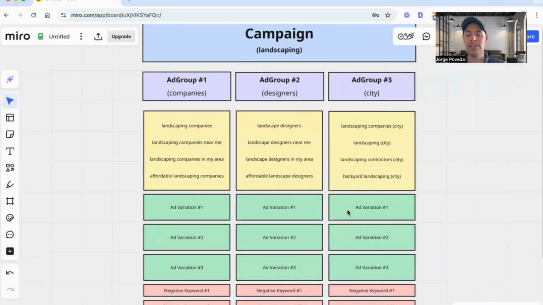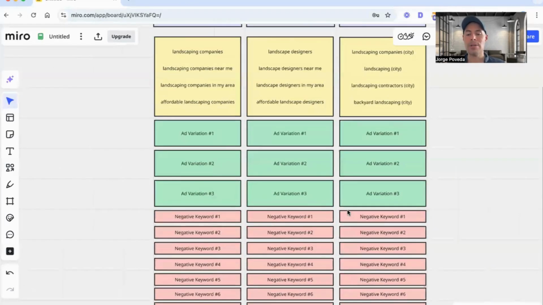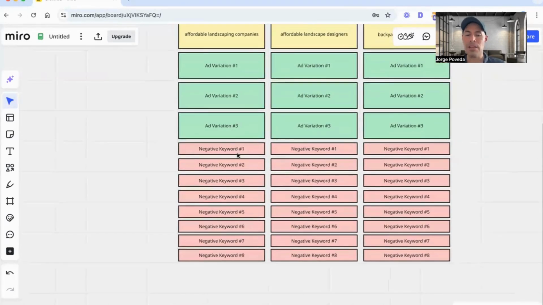Now, as you can see, as I scroll down, I actually have a lot more negative keywords under here than I do positive keywords. And these negative keywords can be structured in different ways. You can have campaign-wide negative keywords, or you can have ad group negative keywords. In this particular example, I didn't specify, but let's assume that they're campaign-wide.